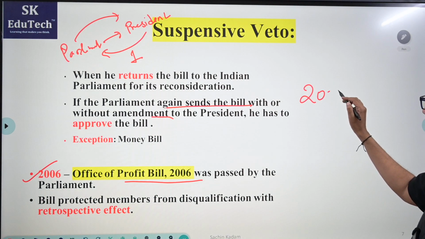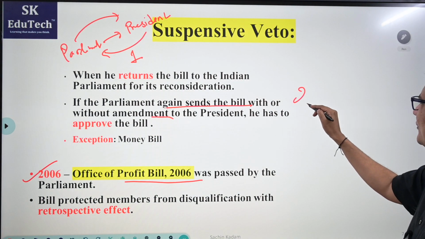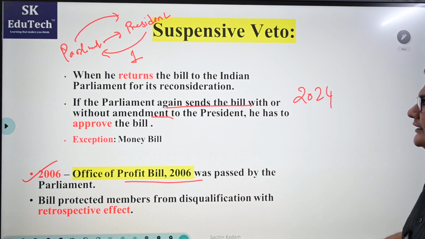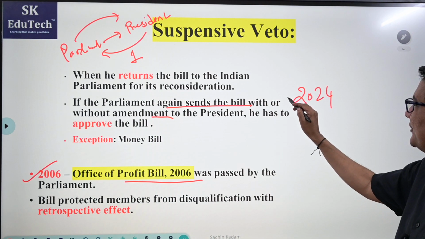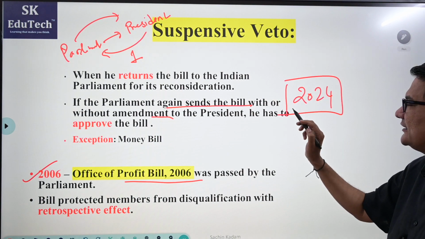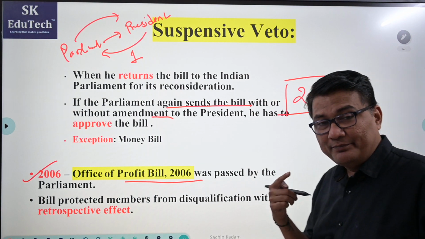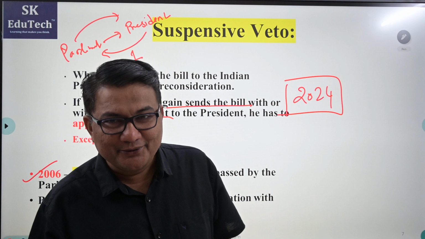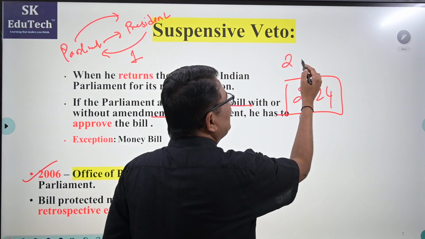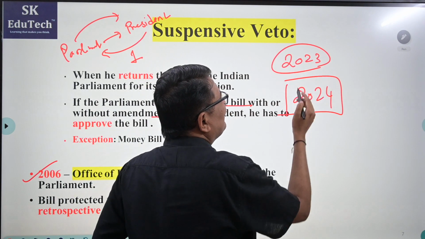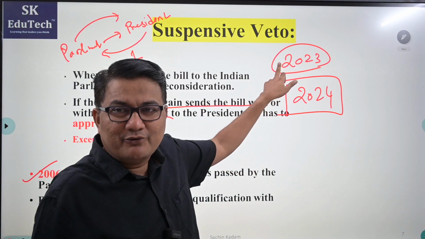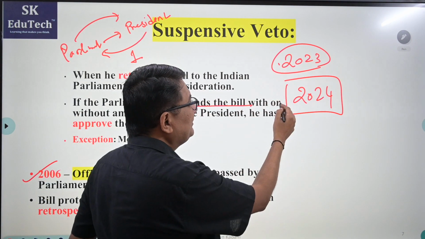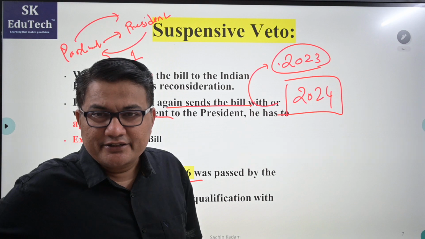Suppose today is 2024. If you are holding office of profit today, obviously you cannot remain as a member of Parliament. But suppose I bring the bill to protect you and I pass it from 2023, then that office is no longer office of profit. What exactly have I done? I have passed the bill with retrospective effect.